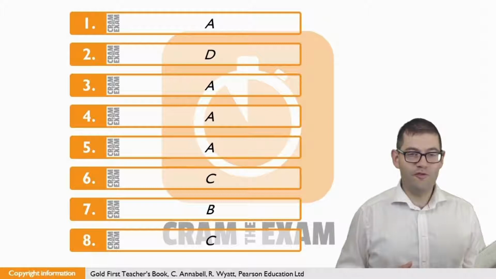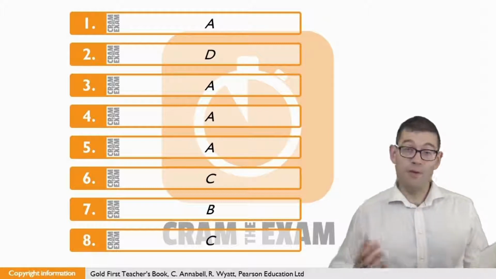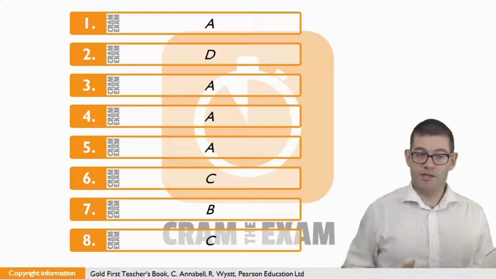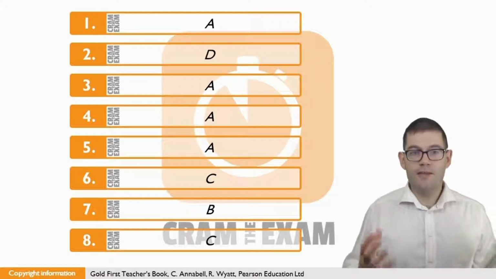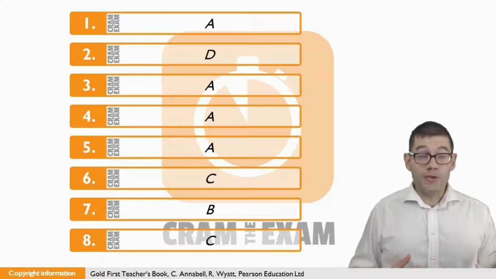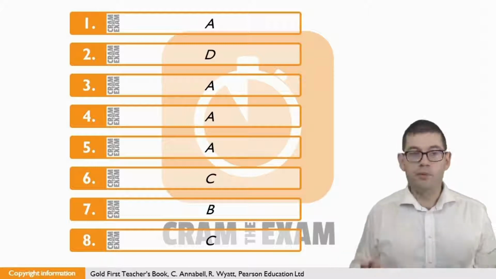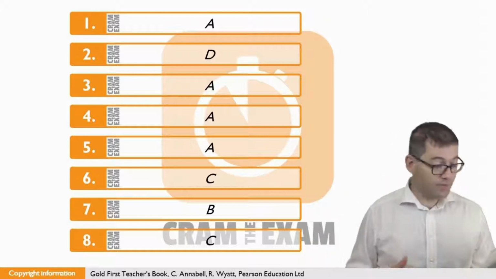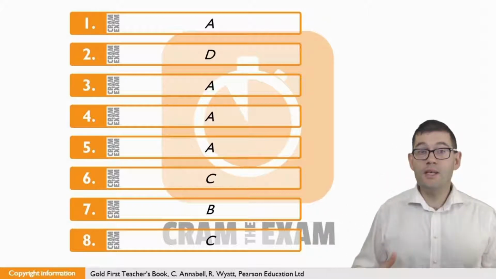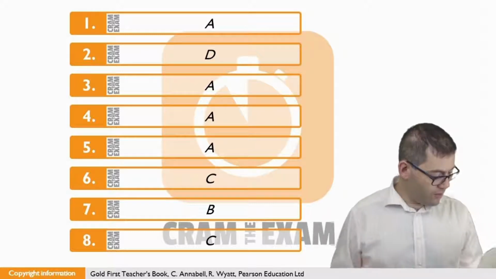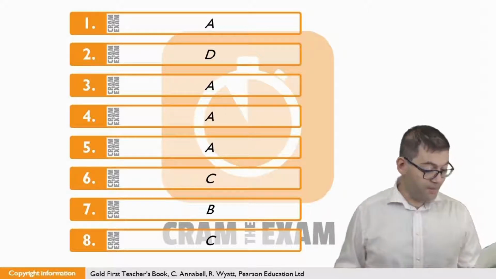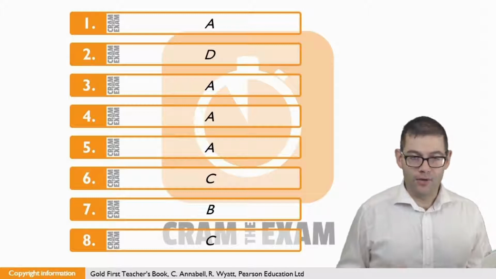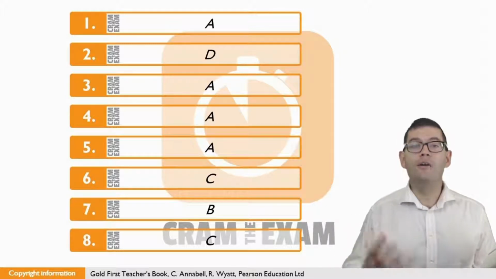Question number 1 is a simple vocabulary question. I say simple, either you know it or you don't know it. What we need to do here is to correctly describe the situation in terms of the answer that we choose, in which there is a family where there is only one child. Now, you can say a single child, no problems, but that's not the language pattern that we've got here. What we've got here is a different language pattern which says the happiest children tend to be what kind of children? And you've got single in the answers, we know it's not that. The other answers that we've got to consider are unique and individual. They clearly are not correct. The collocation we want is A, only children.